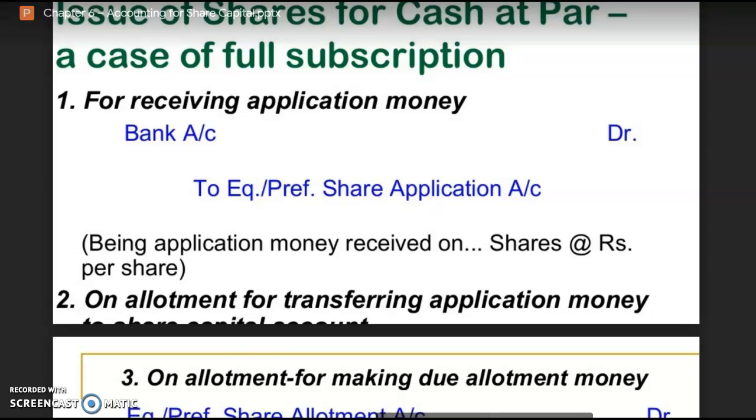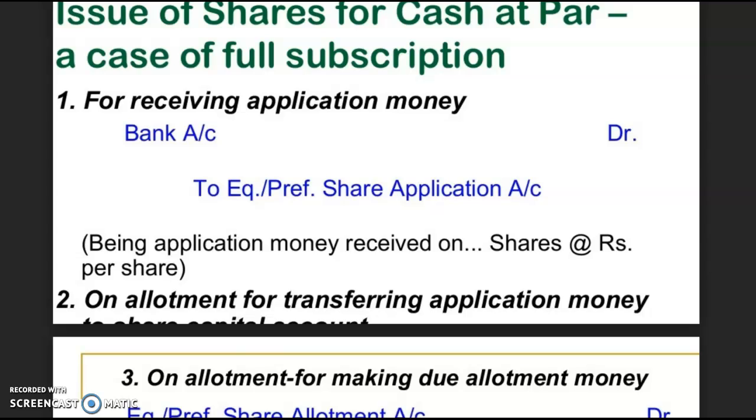Dear students, in the previous lecture I had shared with you that a public limited company which wants to issue share capital to the general public, known as the public issue, has to qualify four important stages. The first stage relates to the issue of the prospectus. Once the prospectus has been issued, the next three stages are to be completed. Those three important stages start with the application stage, second is the allotment stage, and third is the call stage.